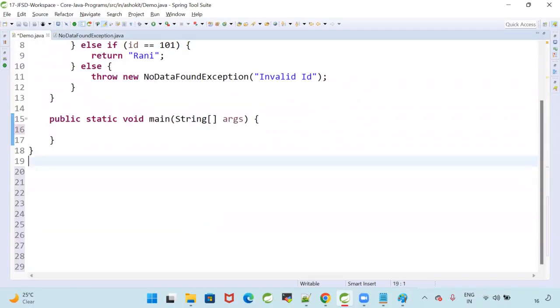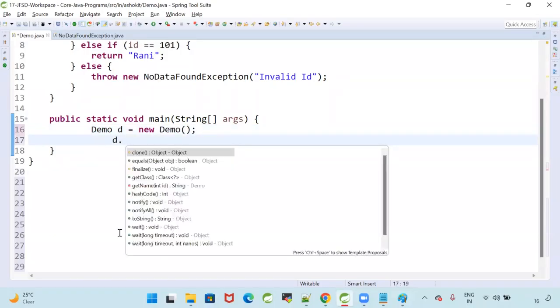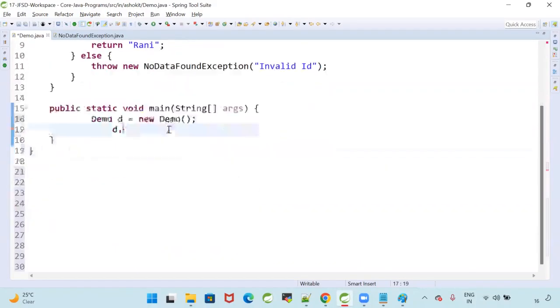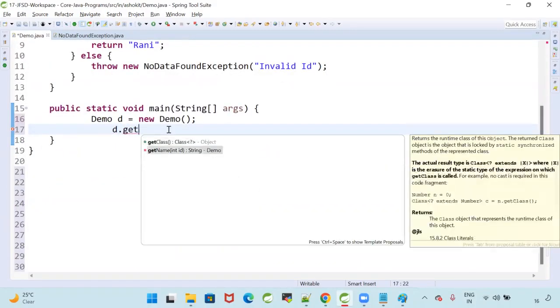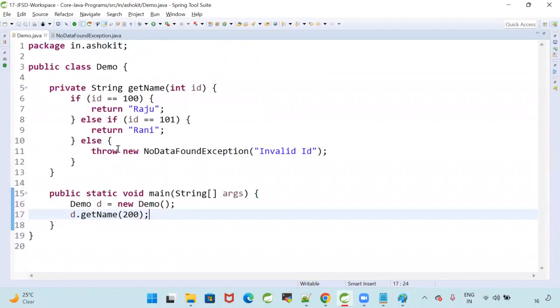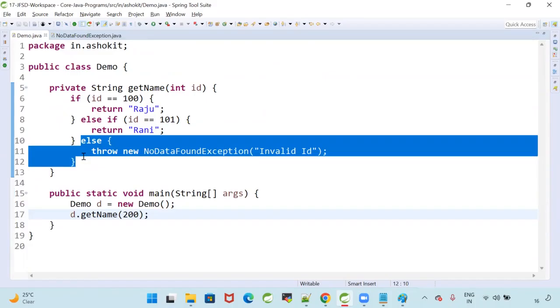How can we do that? Demo d is equal to new Demo. d dot, what is the method name? d dot getName, and I'm passing 200. For 200, what will happen? It will throw the exception.